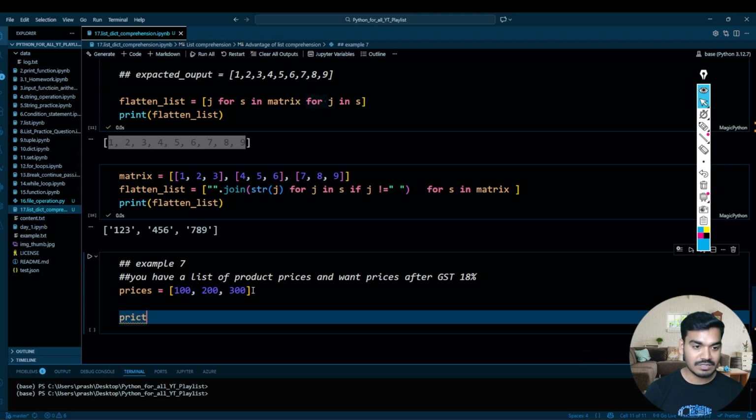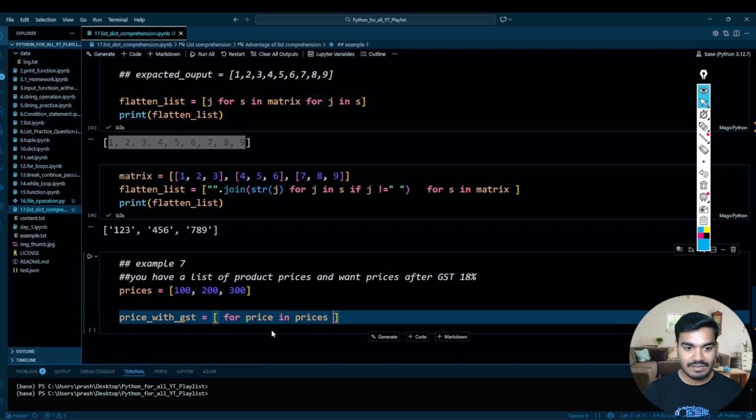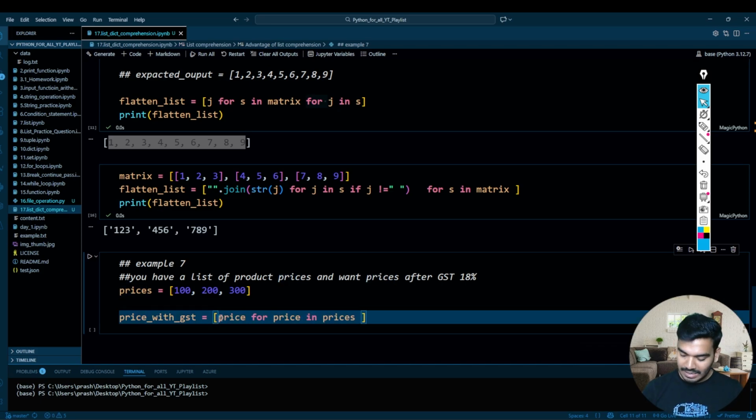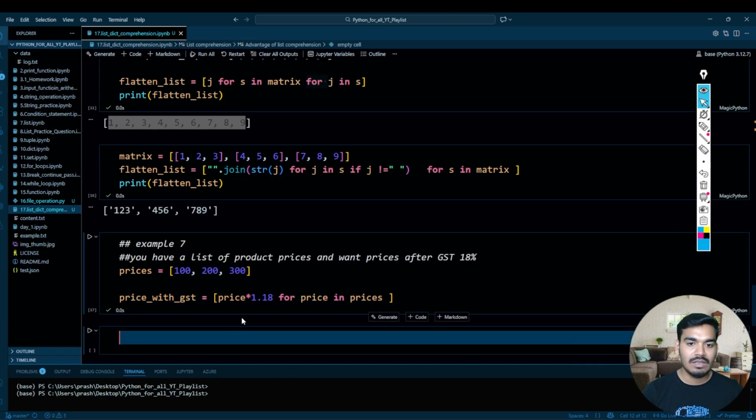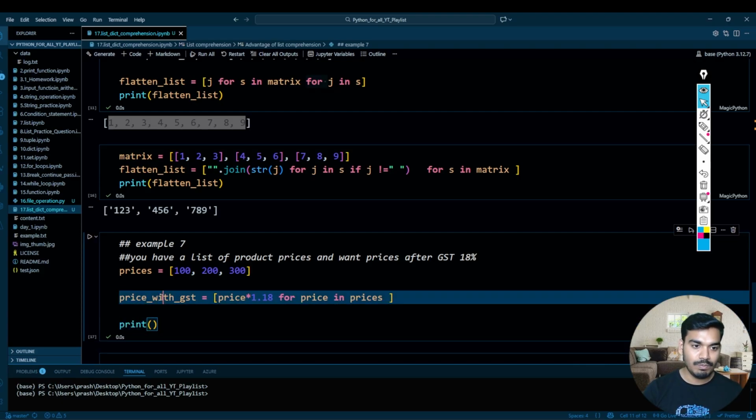Price with GST. Just write price with GST. Okay, and then over here you take the loop for price in prices. So it will iterate that, and after that I want to multiply 18 into that. So this price should multiply with 1.18, and after that you will have the price with GST. So price with GST you print over here.